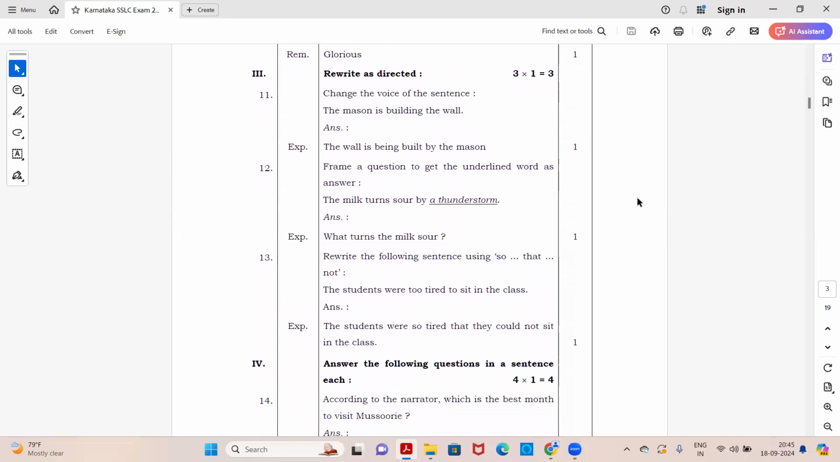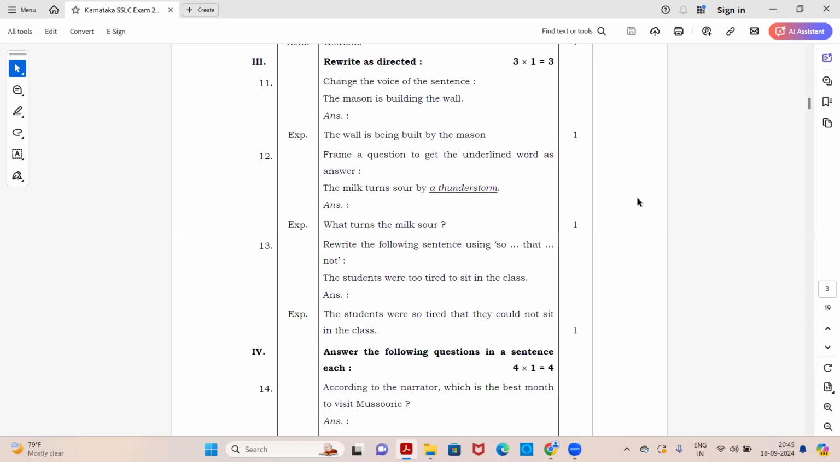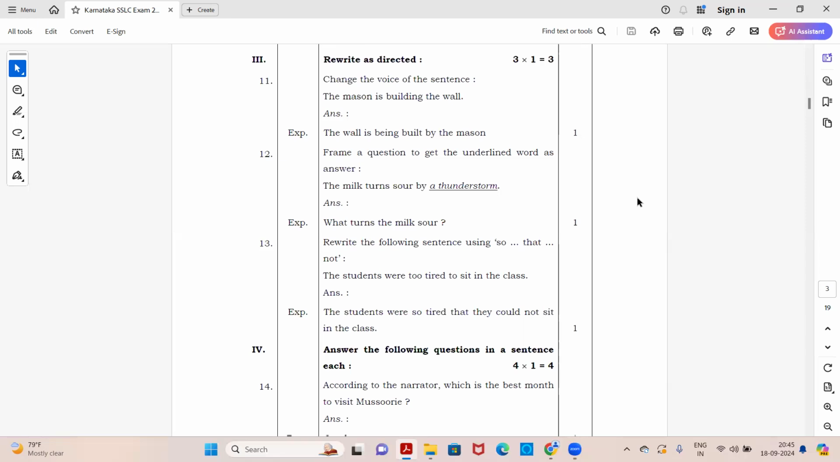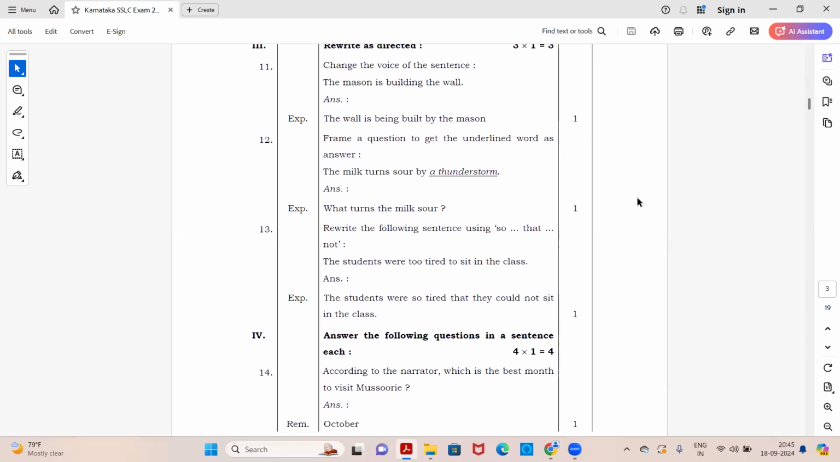Fine. So now we move to the third main. It is rewrite as directed. Again, 3 questions of 1 mark each, and the question is given as directed. You need to change and make the answers. So the first one is change the voice of the sentence.